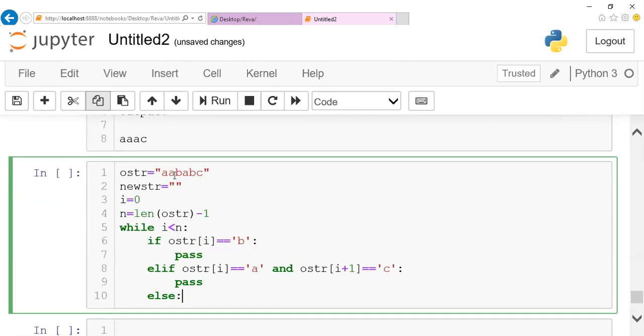So let me repeat it. Whenever it is B, we are going to remove it. Whenever it is AC, we are going to remove it. The remaining characters, we are going to keep as such and form a new string. So whenever it is B, what are you supposed to do? Just move your pointer to the next position. Don't do anything, move to the next position, i plus 1. Whenever it is A and C together, we are supposed to increment 2 steps, not 1 step. When we have AC together, skip it. Don't keep it along with us.